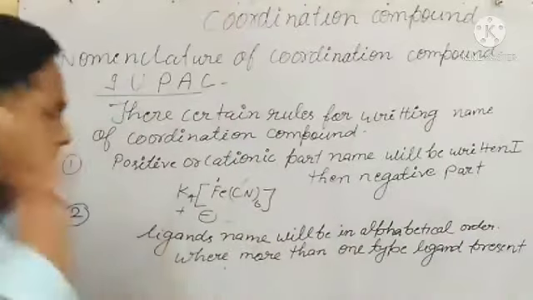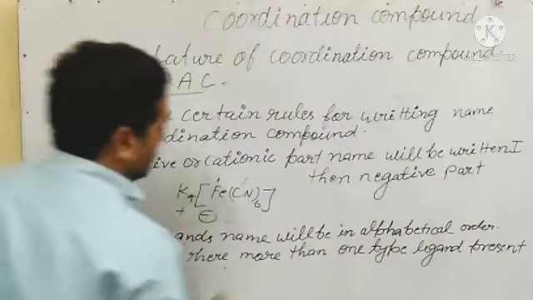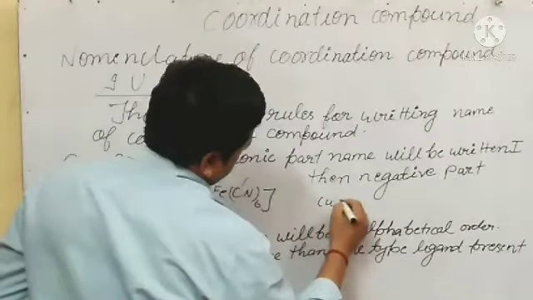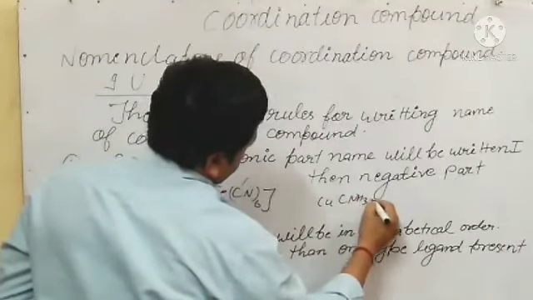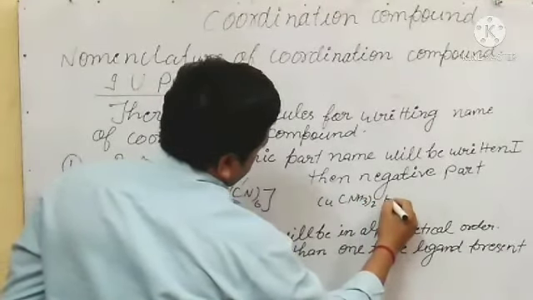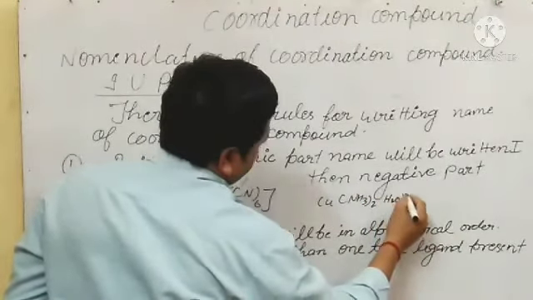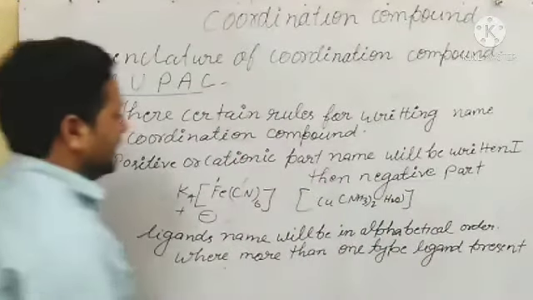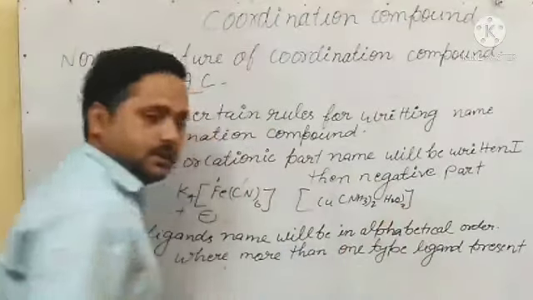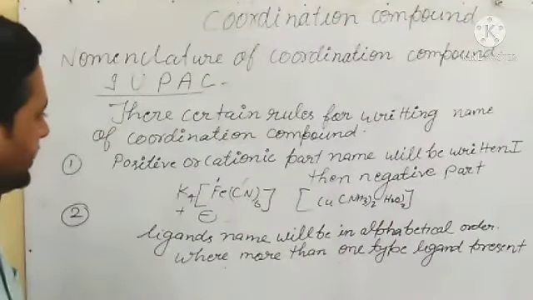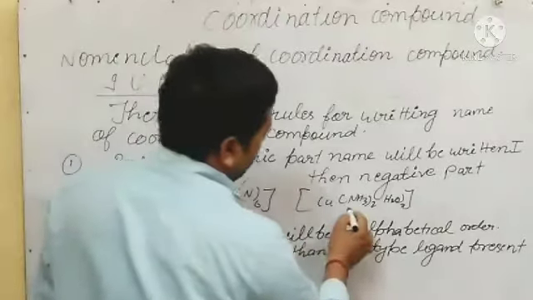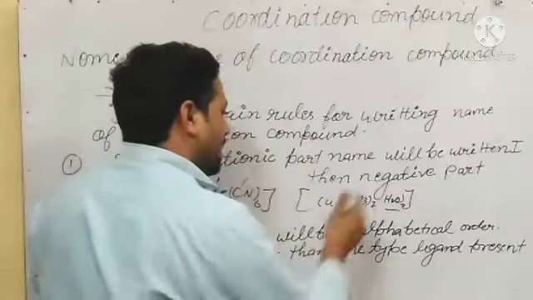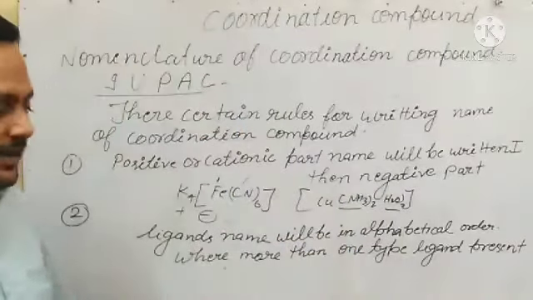Understood? Like this, if I write a simple example, here more than one type of ligand is there, so we will write in alphabetical order. Here first ammine, then the other, in alphabetical order.